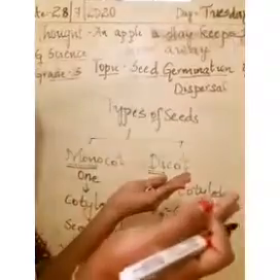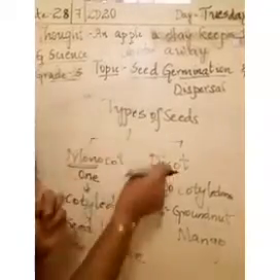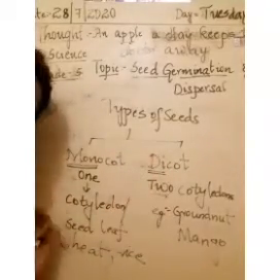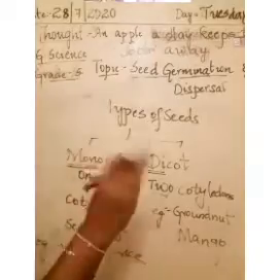Groundnut, when you split open it, you get 2 separate parts. Yes or no? That is nothing but the seed leaf, that is nothing but the cotyledons. When you split open, you get 2 cotyledons. Those we call as dicot seeds. Understood? Seeds are of 2 types. That is monocot seeds. The other one is dicot seeds.